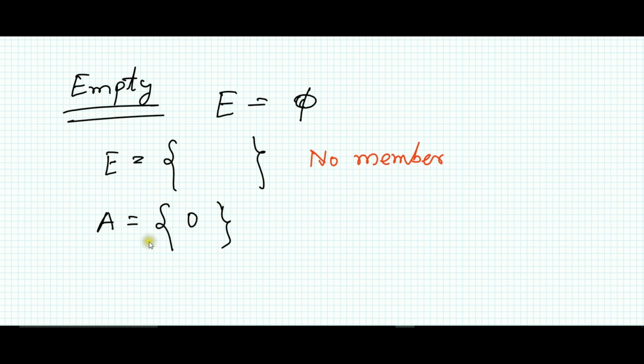So this set is not an empty set, because the cardinal number, which I will explain later, that means the number of members inside the set, is 1 here, because 0 is a member. So this is not an empty set.